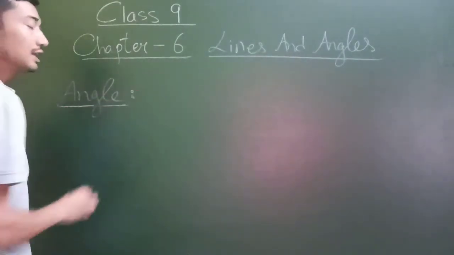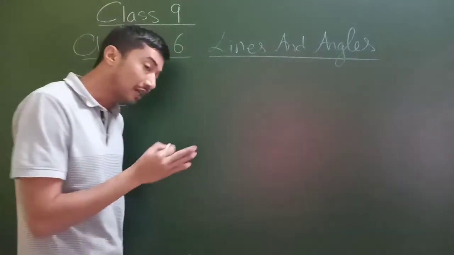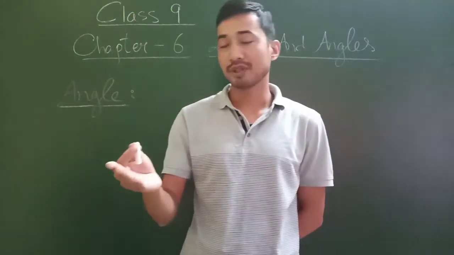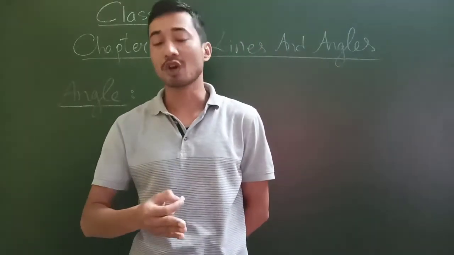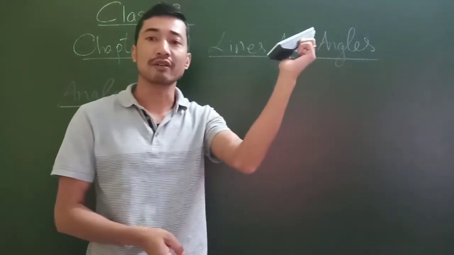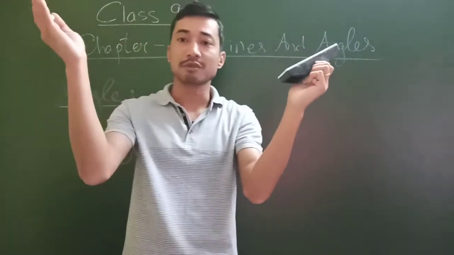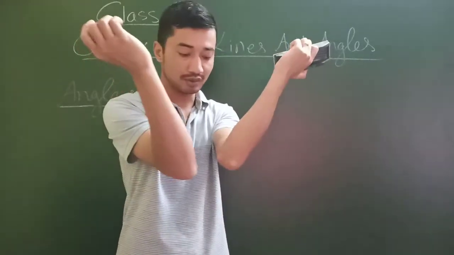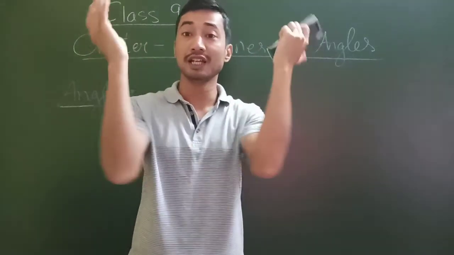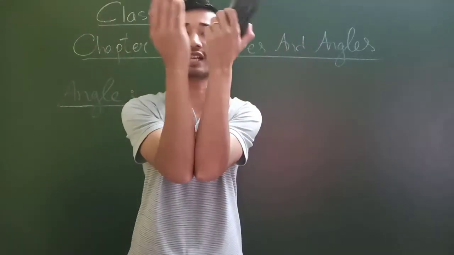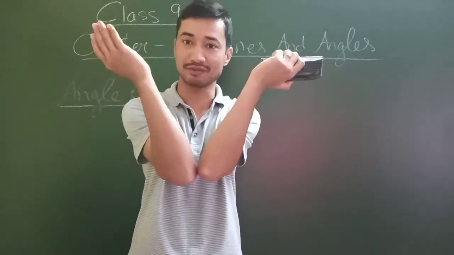What is an angle? An angle is formed by two rays where the initial points of the two rays meet at the same common point. For example, this may be one ray, and this may be another ray, with this as the initial point for both. If the two rays come together like this, where the initial points meet at this point, then an angle is formed.